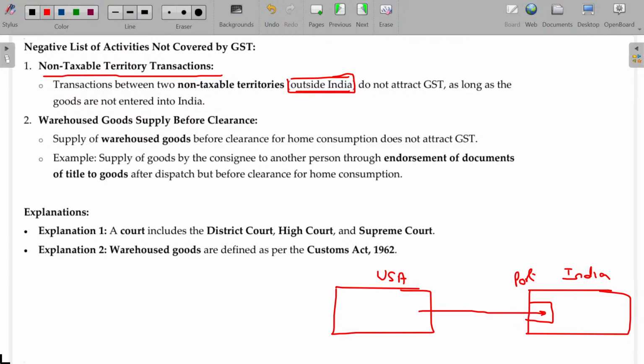So though you import, that will not be brought to your place automatically. It will be available only in the port. You have to pay the tax if applicable, customs duty, import duty, whatever it may be. The moment you pay the duty applicable, these goods will come to your place.